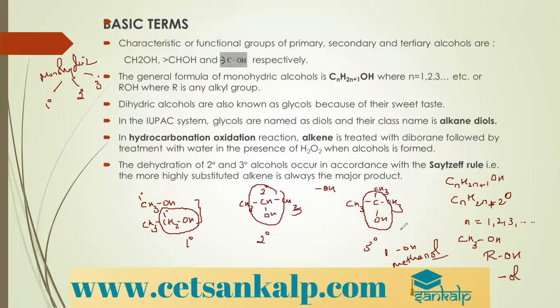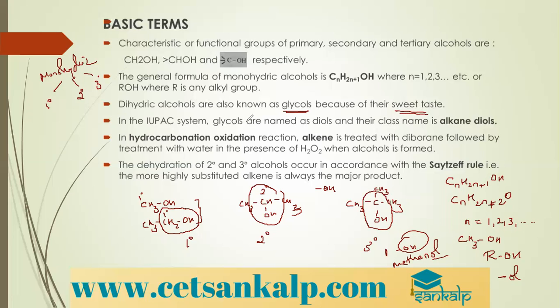And numbering should be done such that the OH functional group gets the least number. That is all you have already studied in your PU1 as well as PU2 topics, so not to discuss much about it. Next point, dihydric alcohols are also known as glycols. You can see the example which I had taken, ethylene glycol. The reason is their sweet taste. They are also called glycols.